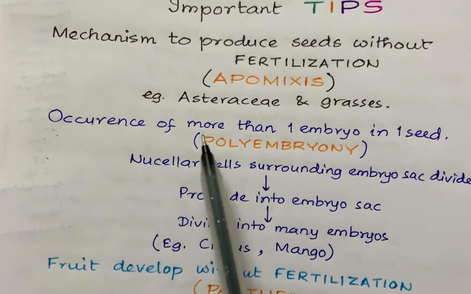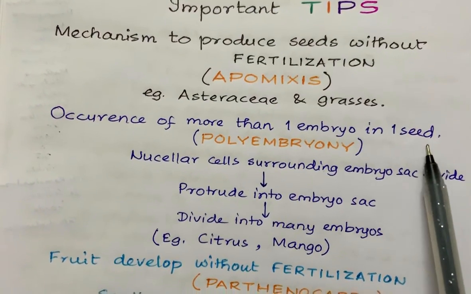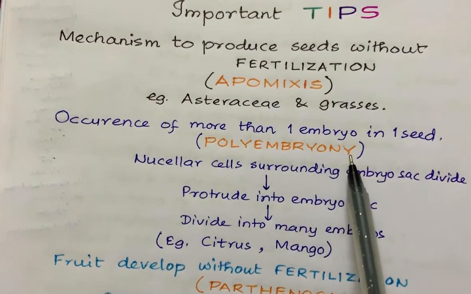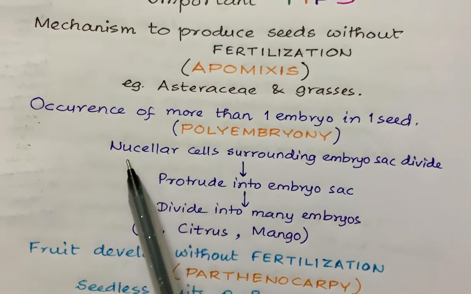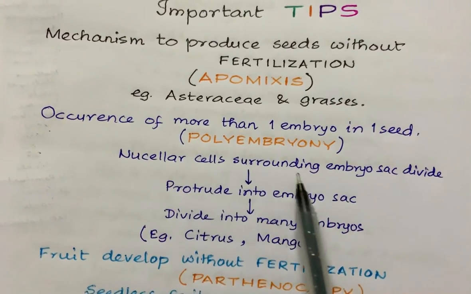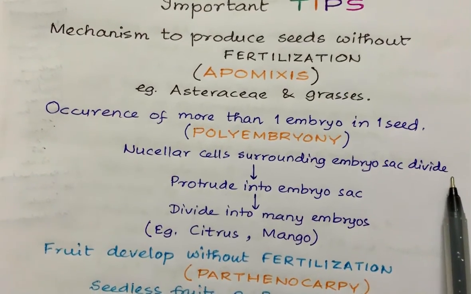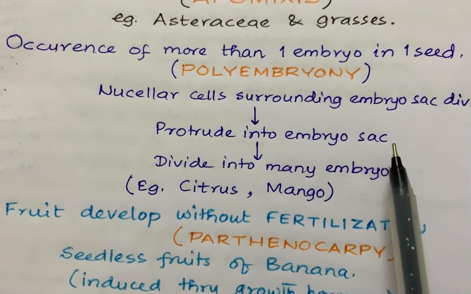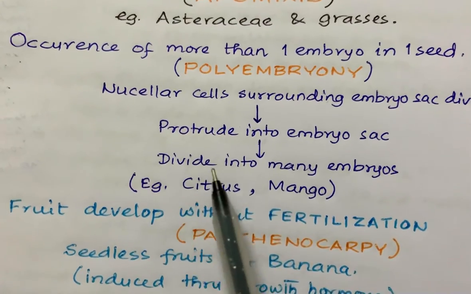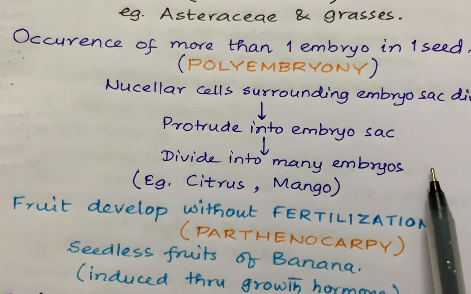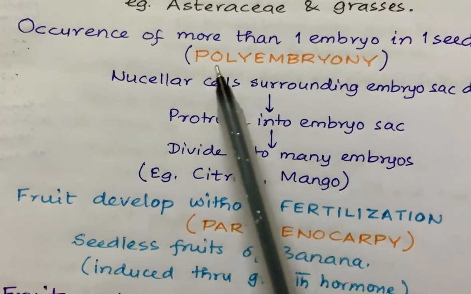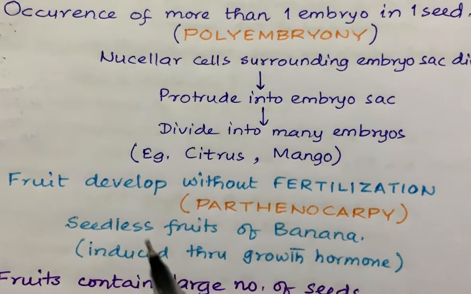Next is occurrence of more than one embryo in one seed. That is called polyembryony. This term is polyembryony. Here what happens? The nucellar cells surrounding the embryo sac divide, and then protrude into the embryo sac. Then again it divides into many embryos. For example, citrus and mango are examples of polyembryony.